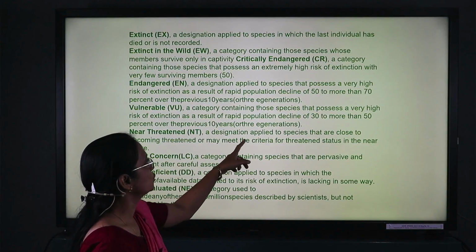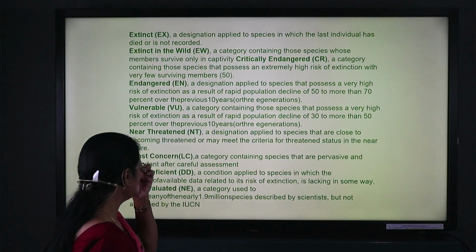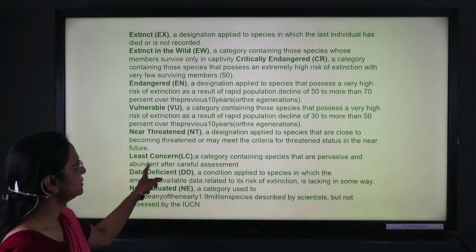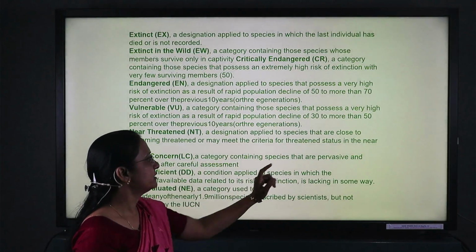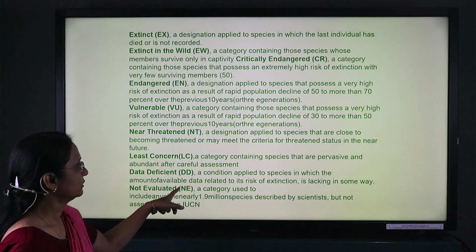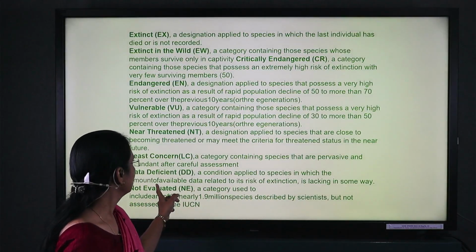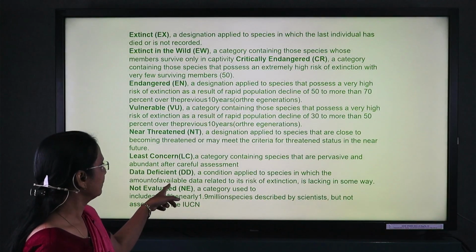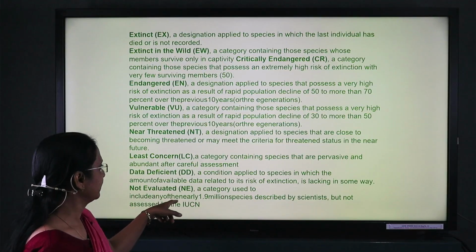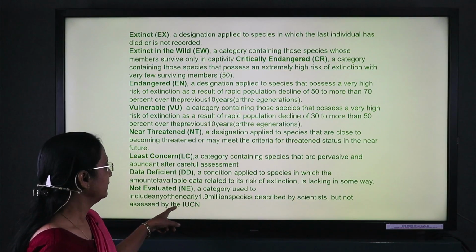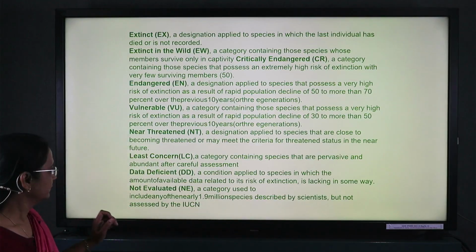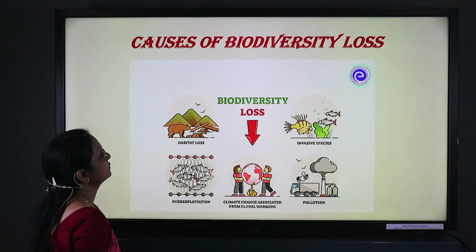Near threatened shows the species that are close to becoming threatened, or may meet the criteria for threatened status in the near future. Least concern is a category containing species that are widespread and abundant after a careful assessment. Data deficient is a condition applied to species for which data related to the risk of extinction is lacking. Not evaluated is a category that includes nearly 1.9 million species described by scientists but not yet assessed by the IUCN.